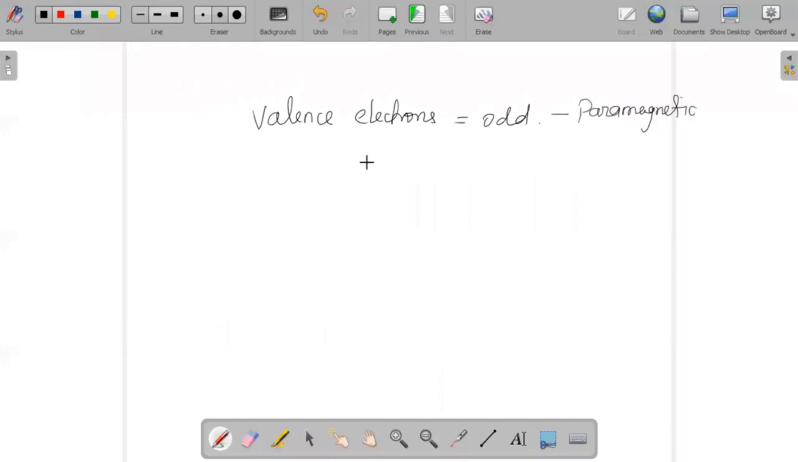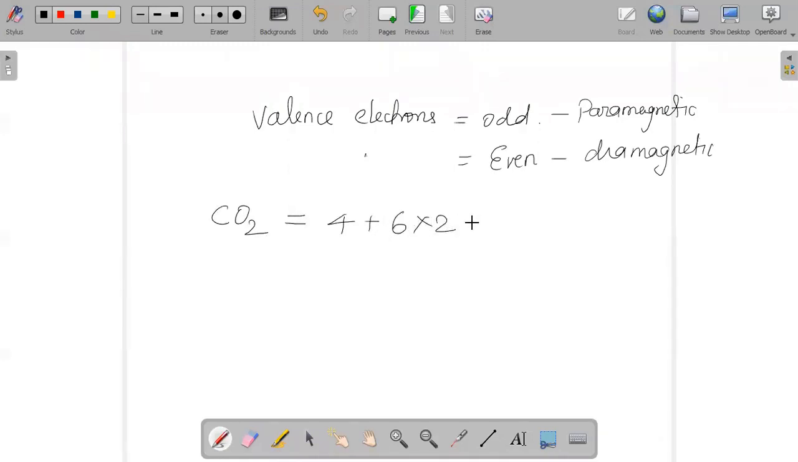If the valence electron count in that particular given option is even, then that will be diamagnetic. Now your work becomes very easy, we just have to find out the total number of valence electrons in carbon dioxide. So it is basically 4 for carbon plus 6 into 2 for oxygen. So 6 twos are 12, 12 plus 4, 16. So from the given logic, it should be diamagnetic.